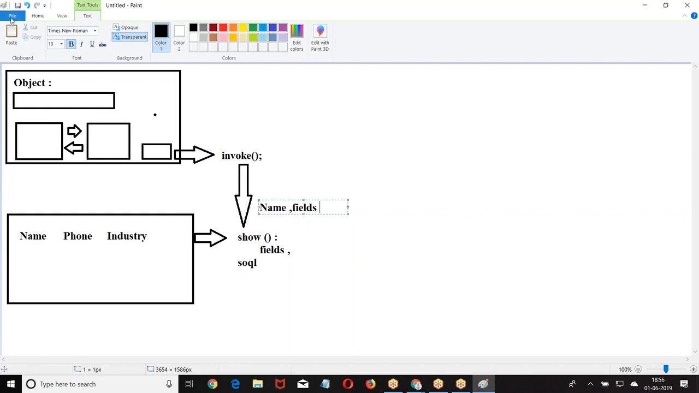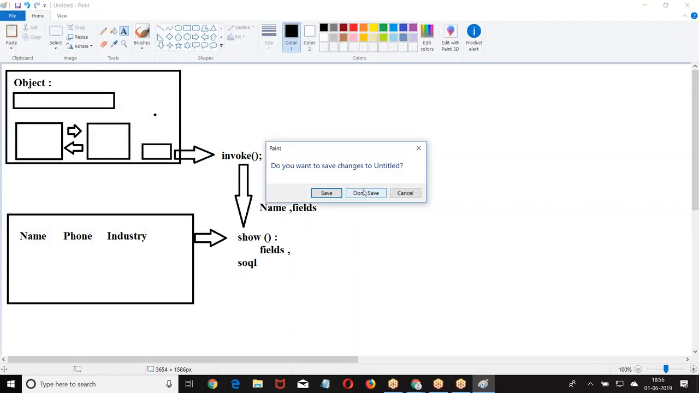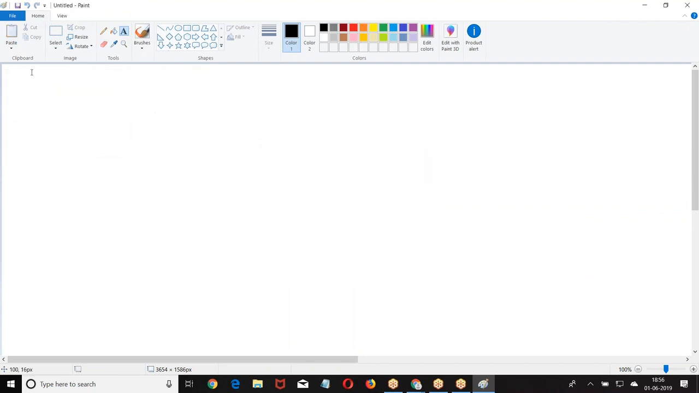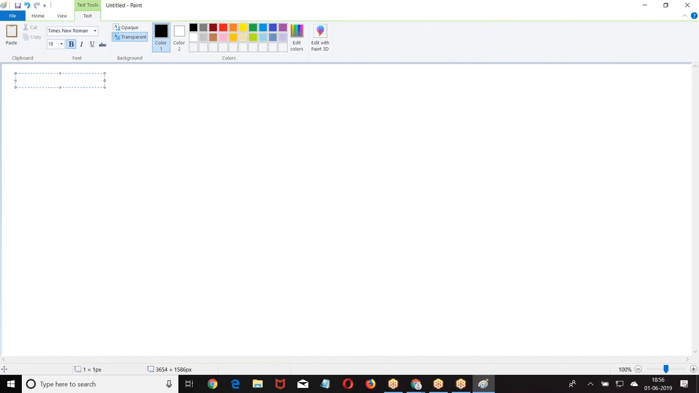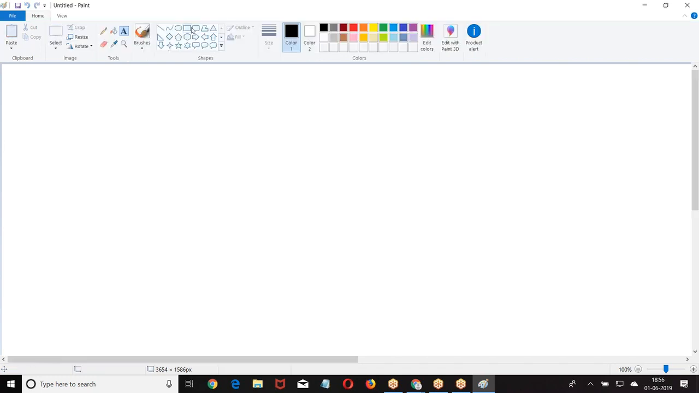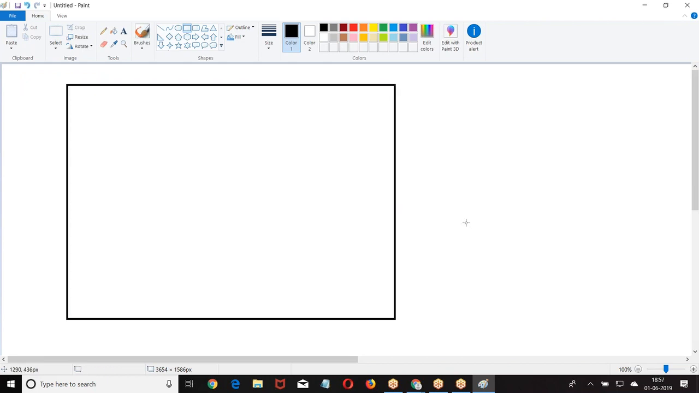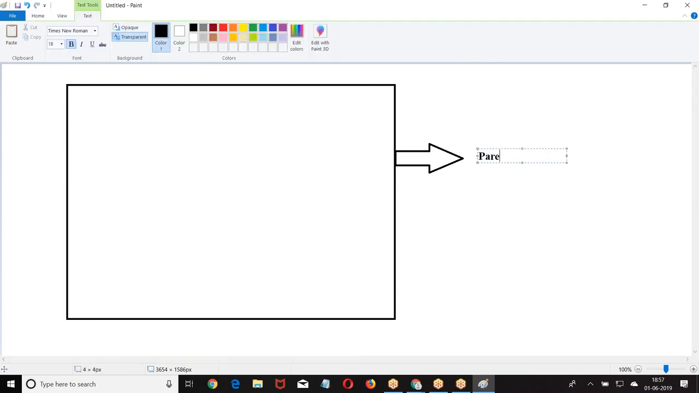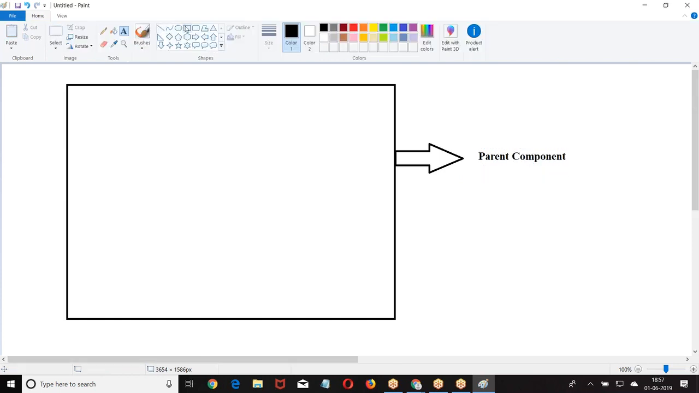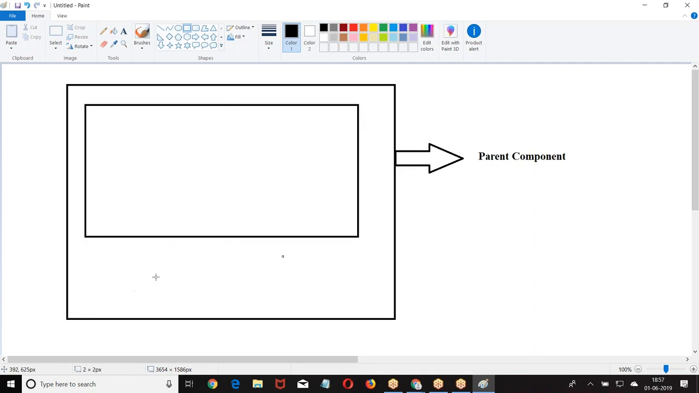Now look at this functionality. Basically, the requirement is clear, the functionality is clear. Now, how many types of events are there? Component level events and application level events. What is a component level event? This is a component, the parent component. In this parent component, I have a child component.